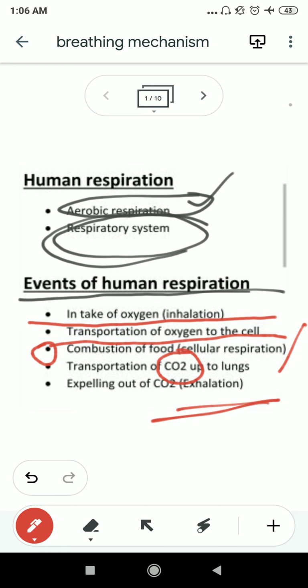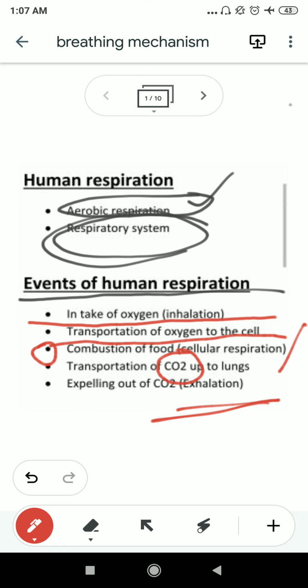So exhalation is a very important process by which carbon dioxide, which is produced as a byproduct of the reaction that occurs when energy is released, is removed. Carbon dioxide is also produced, which is toxic. Now we need to expel it out from our body. So this event is known as exhalation, by which the CO2 is expelled from the lungs. Okay, so this is the overall scenario of human respiration.